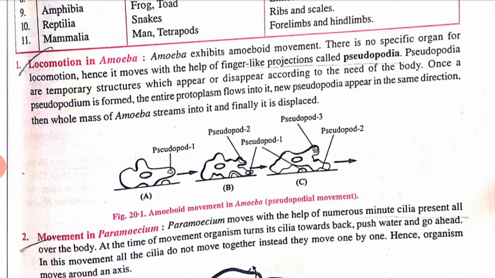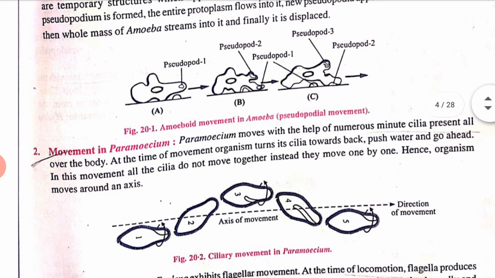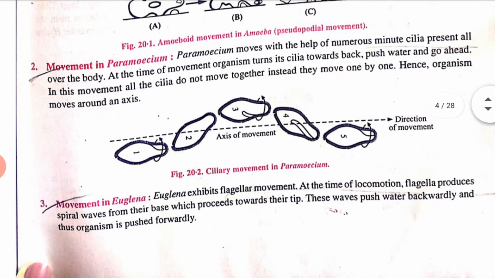These pseudopodia help the amoeba to move from one place to another. It is a finger-like projection that also helps to intake different food. Okay, now movement in paramecium. In paramecium you can see this is ciliary movement. These cilia are hair-like structures, and they help the organism to move from one place to another. Okay, now movement in euglena.